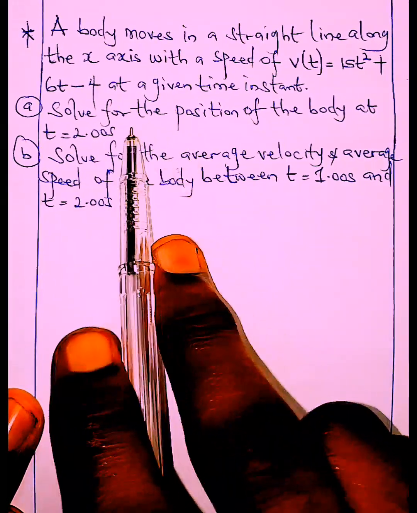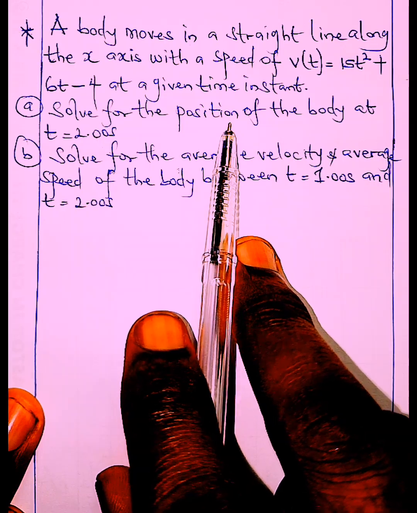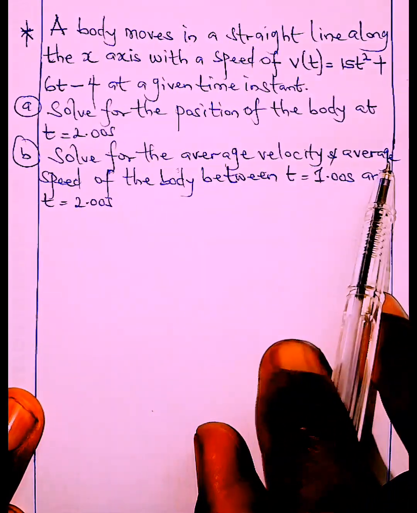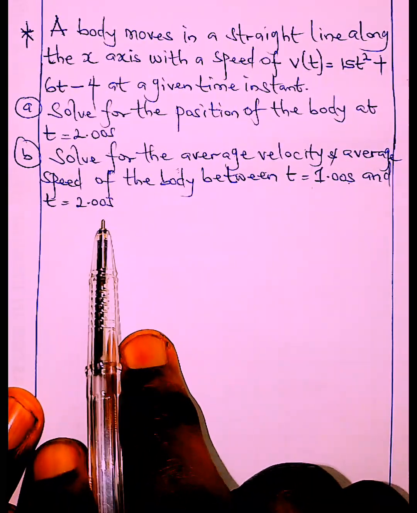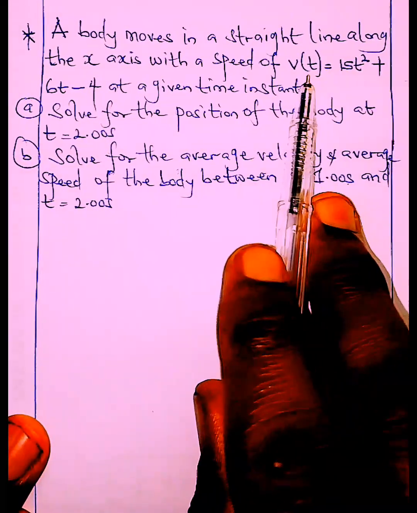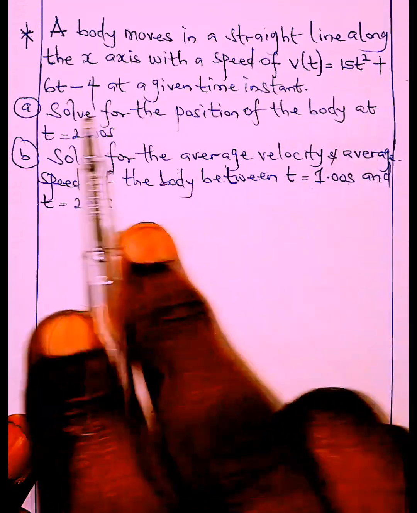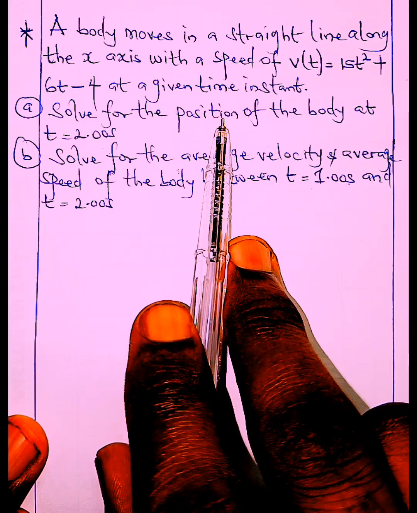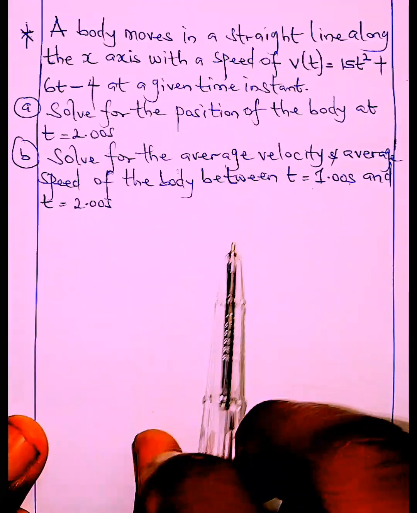So first, solve for the position, that is the displacement or the distance of the body at time 2 seconds. Then the next, solve for the average velocity and average speed of the body between time 1 second and time 2 seconds. Now, how do we go about this? As you can see, we've been given the instantaneous velocity, 15t squared plus 6t minus 4. And now we are asked to get the distance or the displacement of the given body at time 2 seconds, since the body moved in a straight line. So how do we do this?